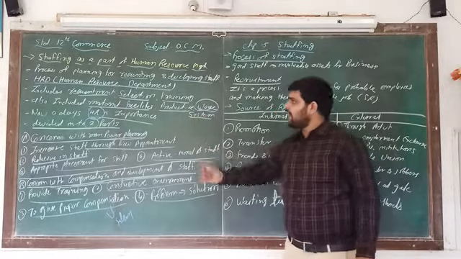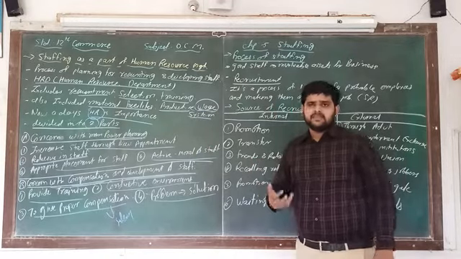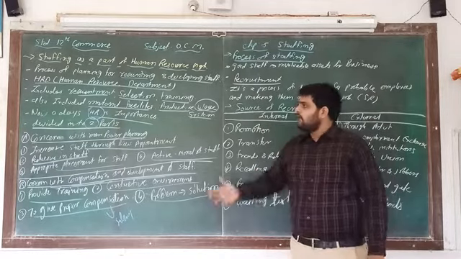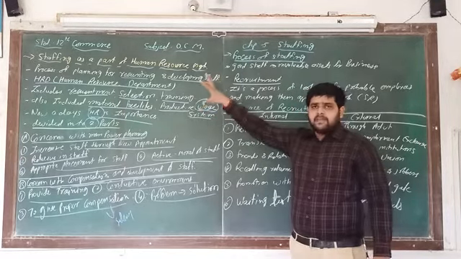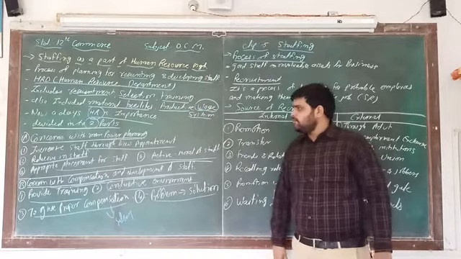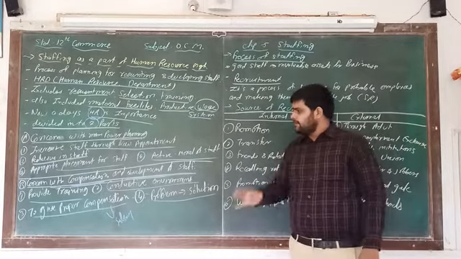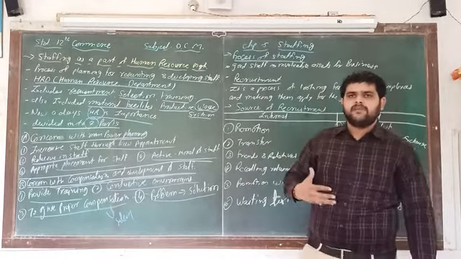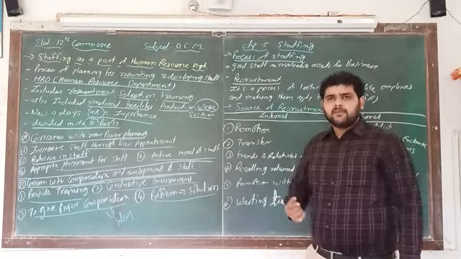So this is the first part, that is staffing as a part of human resource management. Okay, in 3 marks it can be asked: explain staffing as a part of human resource. So you have to first of all write a proper introductory part of staffing as human resource management, and then it is divided into 2 parts: one concerned with manpower planning, and the second concerned with the compensation as well as development of staff. Okay, so this is the whole answer to that particular question.